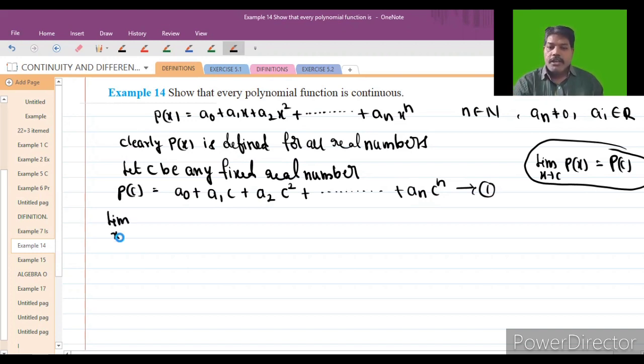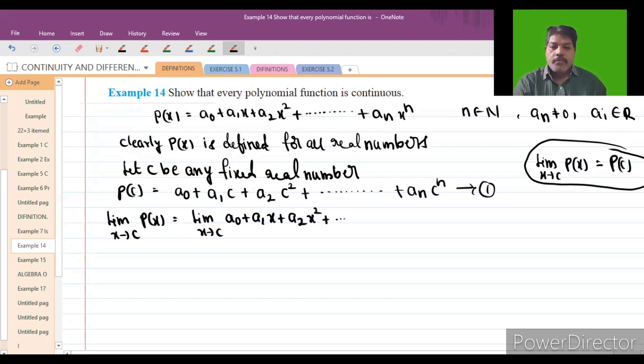Limit x extending to C, P of X. What is P of X? P of X is a polynomial, students. What is that? A naught plus A1 into X plus A2 into X square plus and so on, an into X power n.